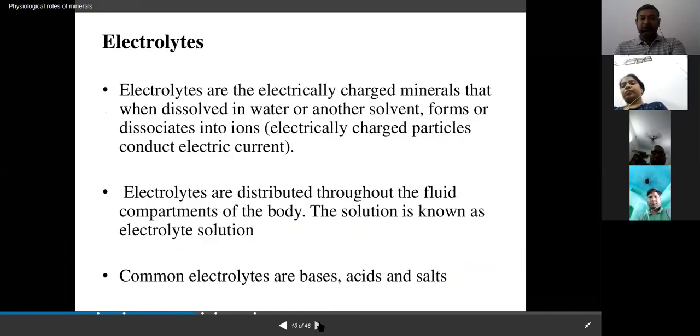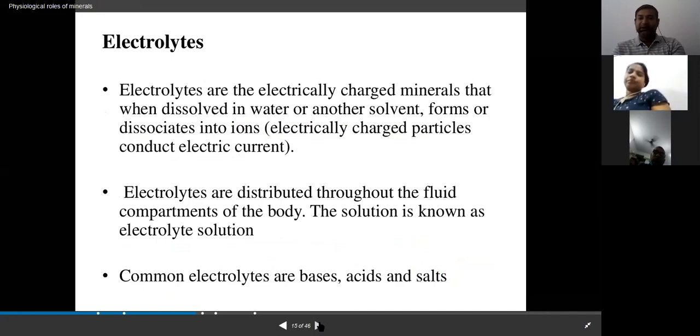Electrolytes are electrically charged minerals that, when dissolved in water or another solvent, dissociate into ions. They charge the particles and conduct a stimulation, which goes to the nerves and performs the work of a specific organ.